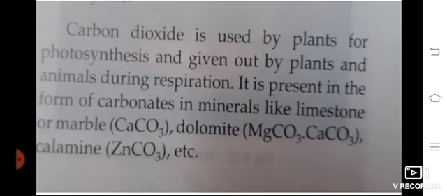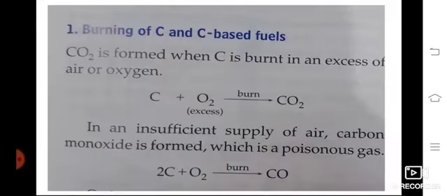So in the earth itself we get it in the form of CaCO3, which is the formula of marble. Otherwise we can call it calcium carbonate. Dolomite is a mixture of magnesium carbonate and calcium carbonate. Calamine is a zinc carbonate. So many metal carbonates we are getting from our earth crust.